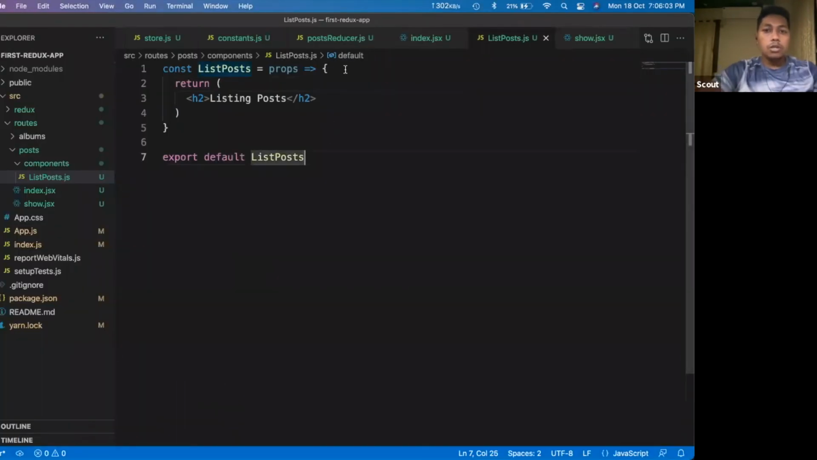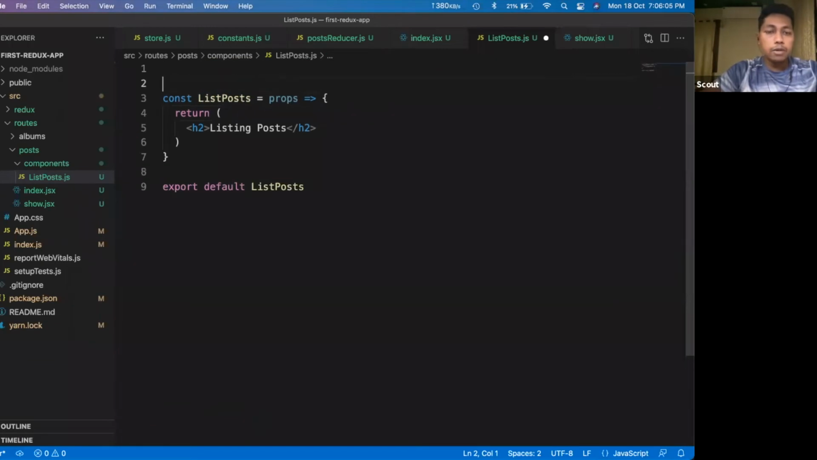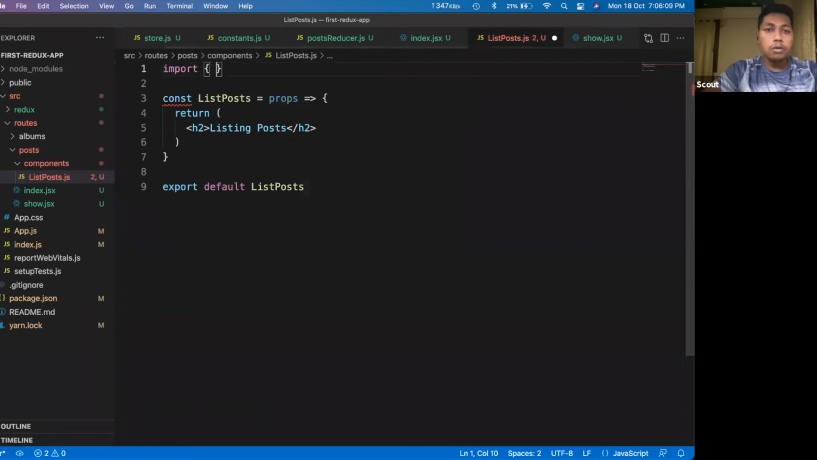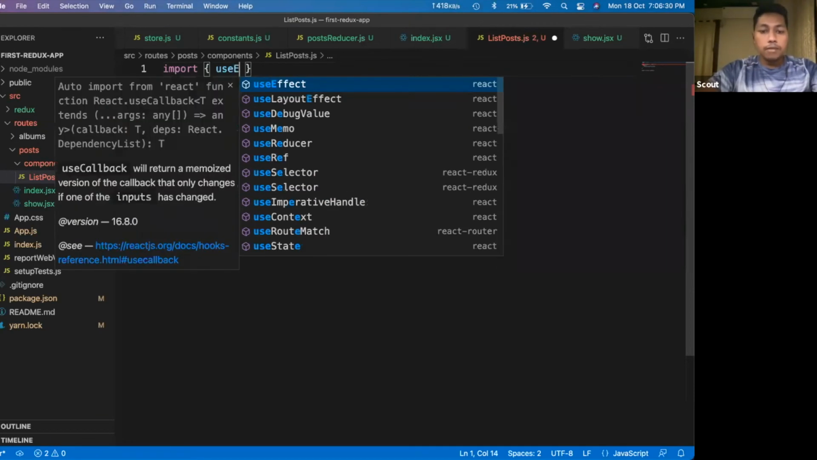Okay, so in order to make a network call, we have to use one hook. Which hook should we use to make a network call? Any suggestion from all of you? Last session I took on hooks. Any suggestion which hook I should use? Okay, yes, you are correct. We should use this useEffect hook.